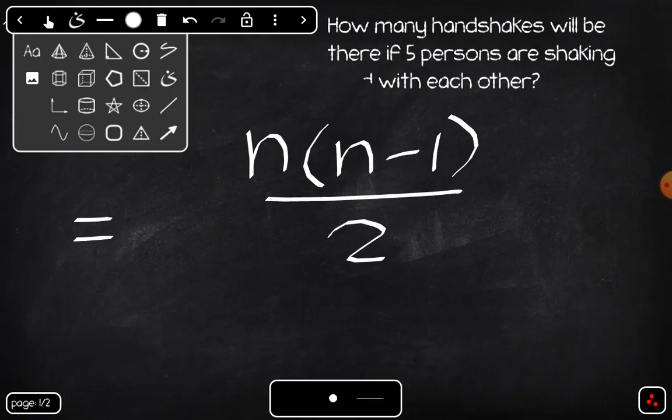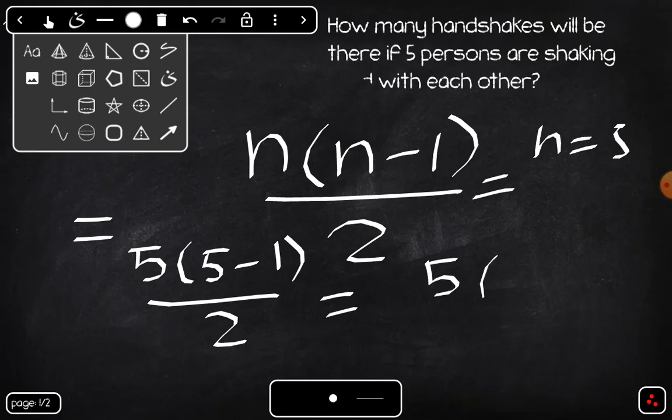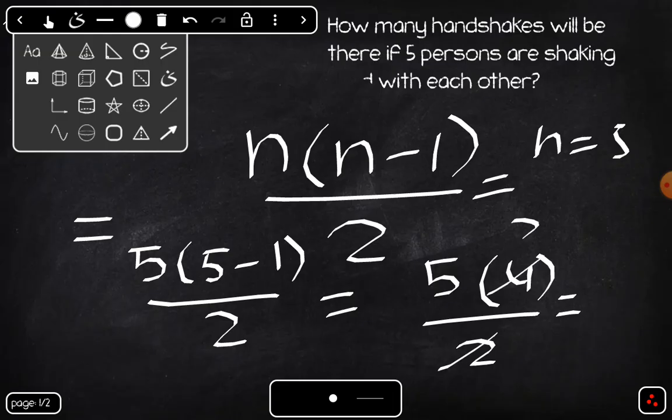So n, the number of persons here, is 5. So our question will be 5 into 5 minus 1 upon 2. So it will be equal to 5 into 4 upon 2. That will be equal to 2 2s are 4, 5 into 2 is equal to 10. So our answer will be 10.